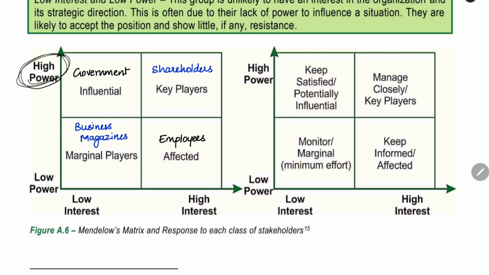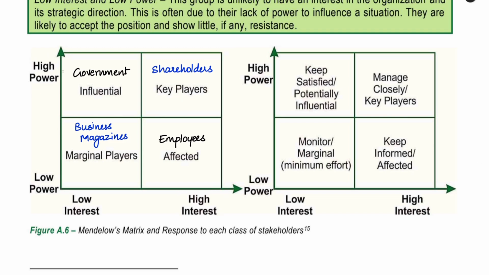First one is high power. When a person has high power and also high interest, he has the most interest and the highest power. What is the meaning of that? They are the key player. They are the most important one. Example, shareholders. We have to manage them closely. Each and every step we have to take as per their preferences only.